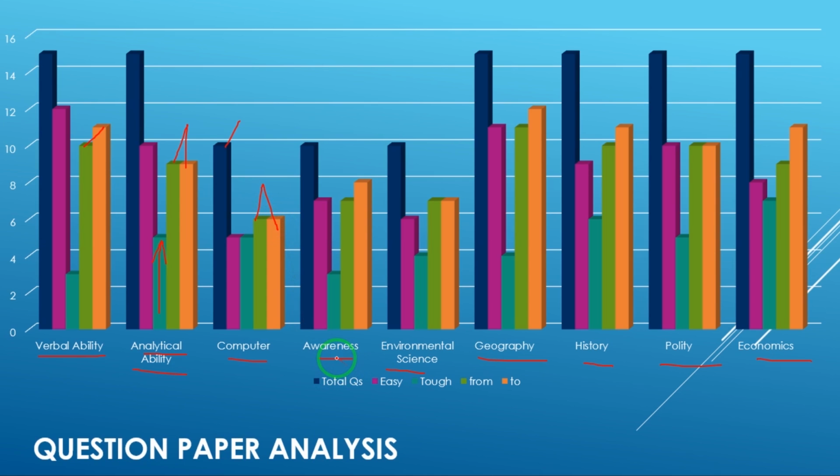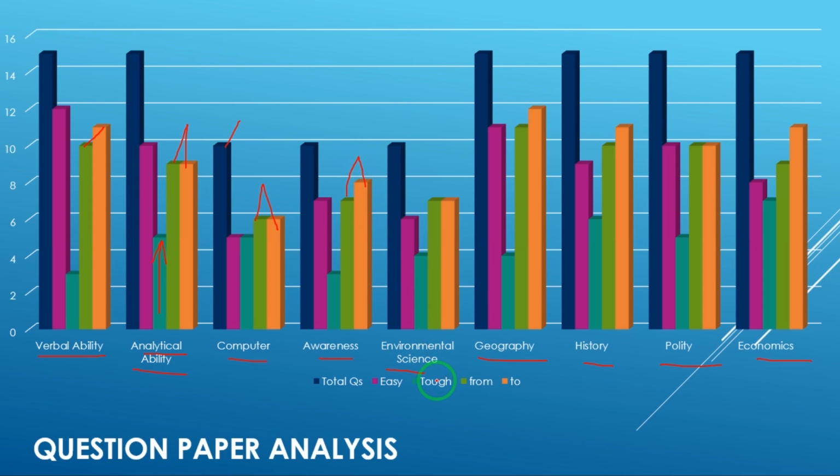Another section was based on general awareness and current affairs. In this section 10 questions were asked, and about 6 to 7 questions in this section were average questions and 4 questions were difficult questions. The board expects you to at least correct 7 to 8 questions or 7 to 8 marks.